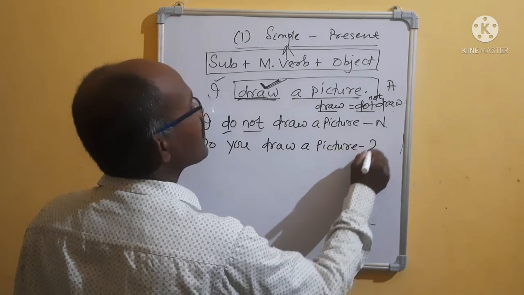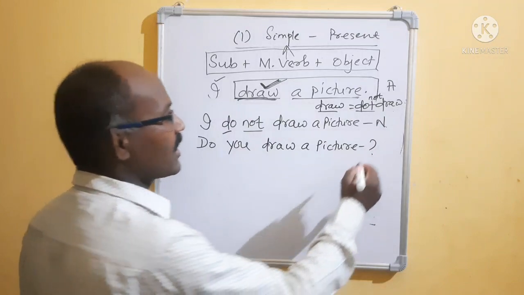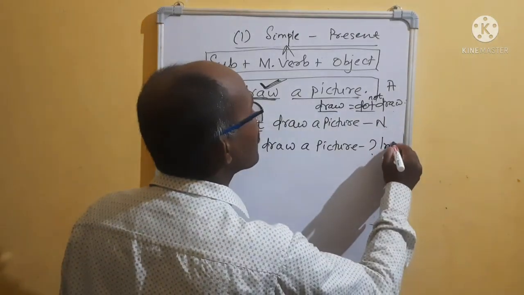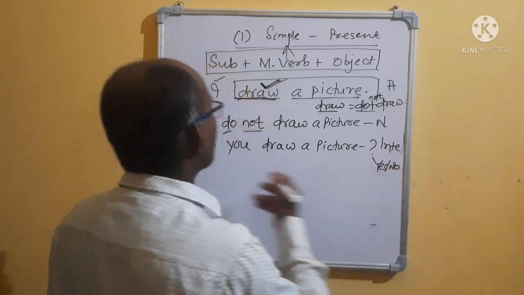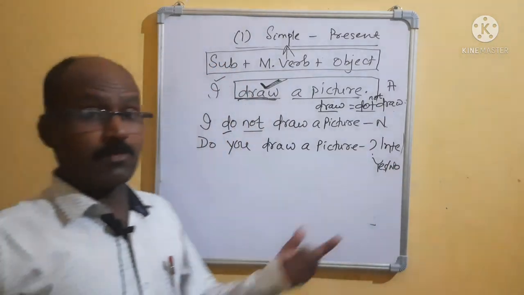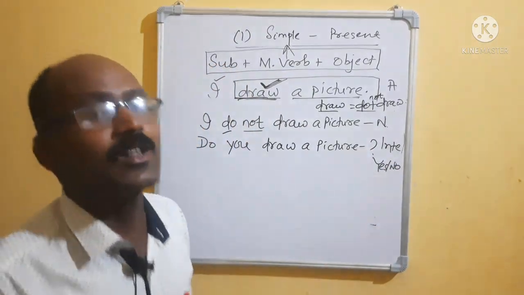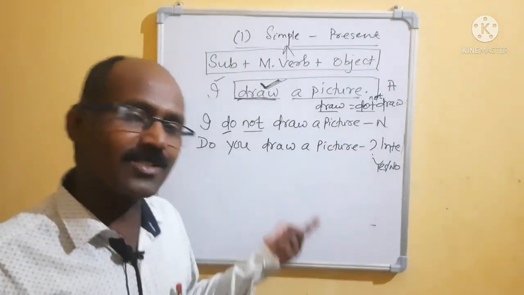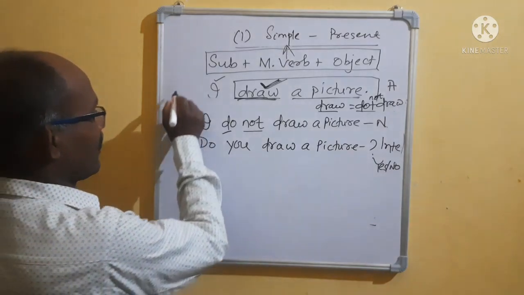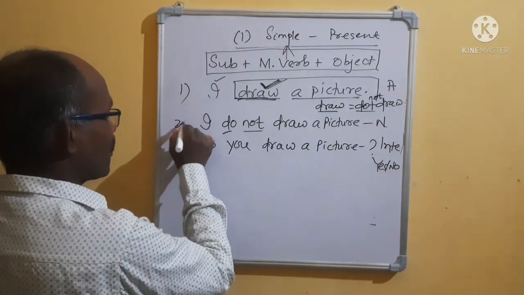Draw a picture. Question mark. Interrogative. Which type of interrogative? Yes or no. Do you draw a picture? If he draws a picture, he will say yes I do. If he doesn't, he says no I don't. Yes or no. Number one completed. Number two completed.